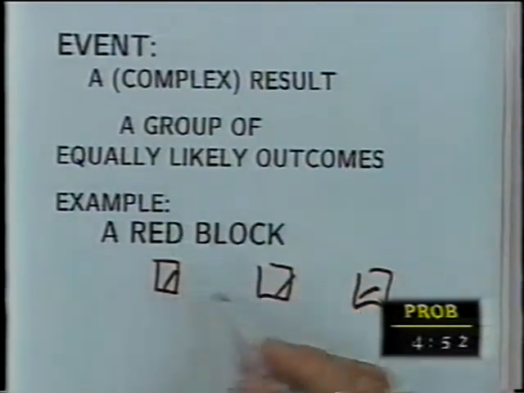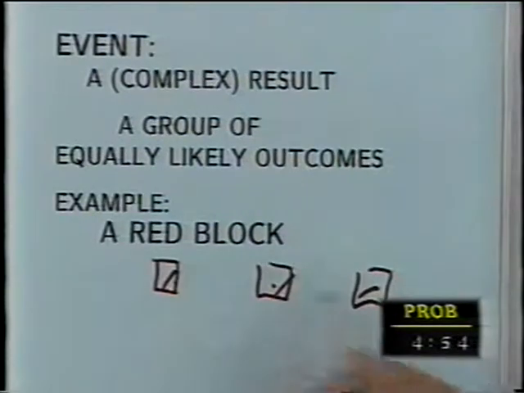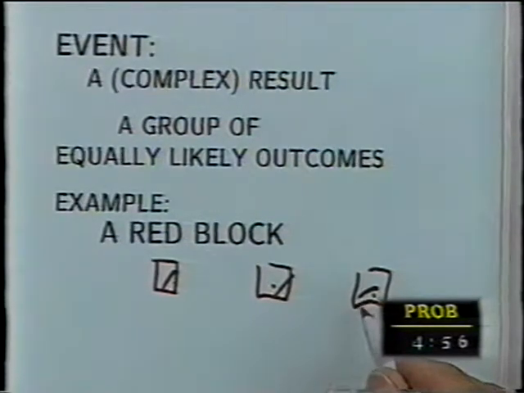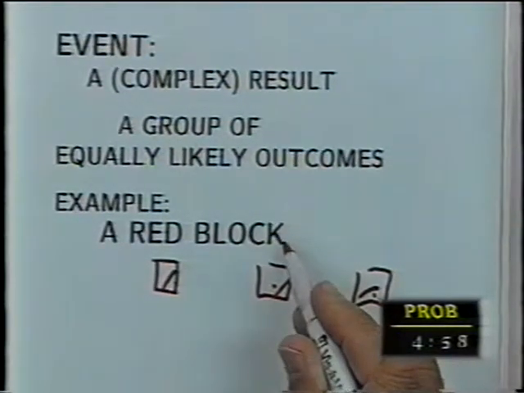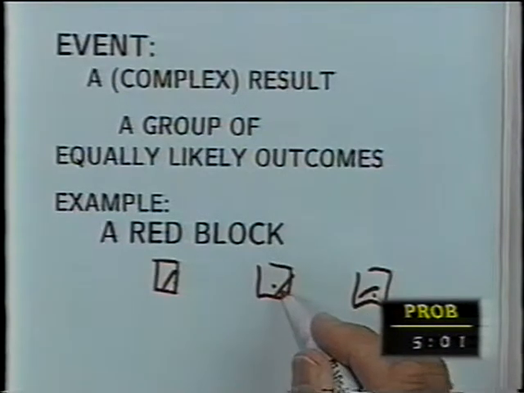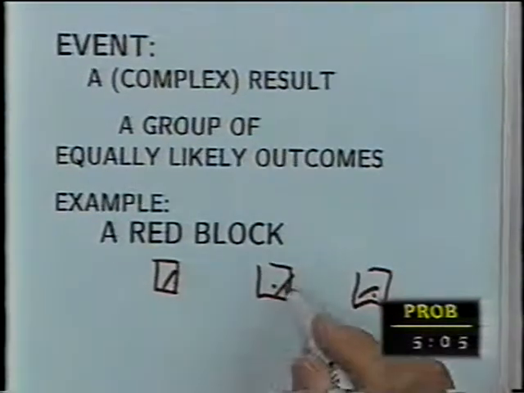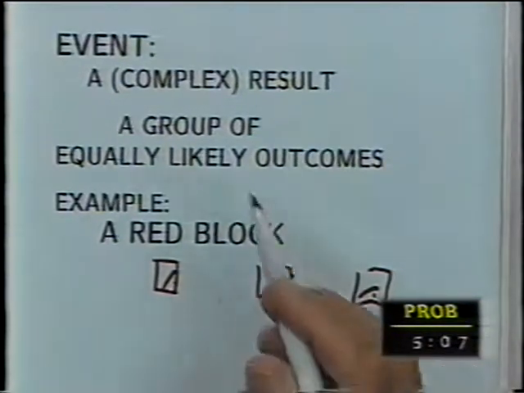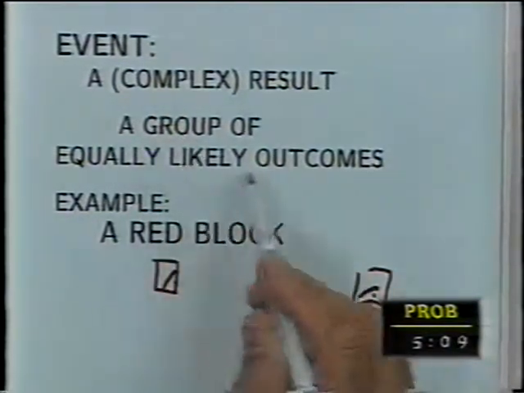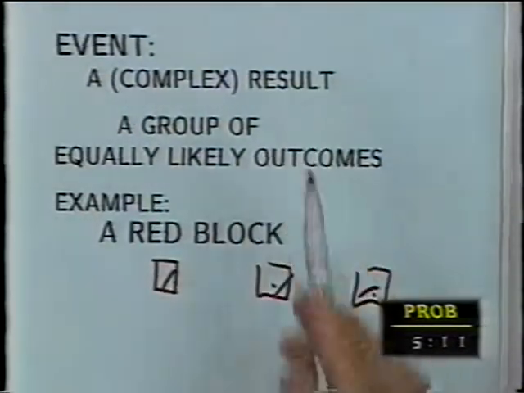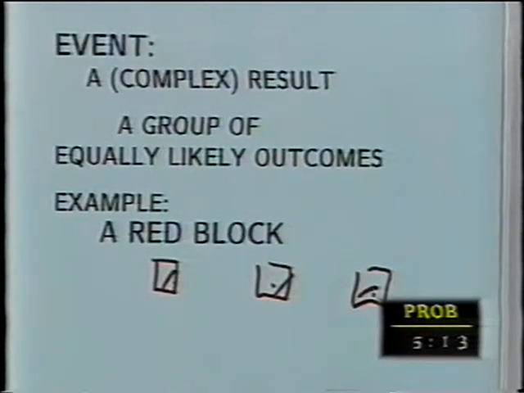Meaning if I picked one of them, any one of them, this one or this one or this one, I would say I succeeded in picking a red block. So a red block is not a simple outcome. In this case, it's not simple at all. It's any one of three outcomes. So it's a group of equally likely outcomes, or a complex result, meaning it could have more than one outcome making up the event.